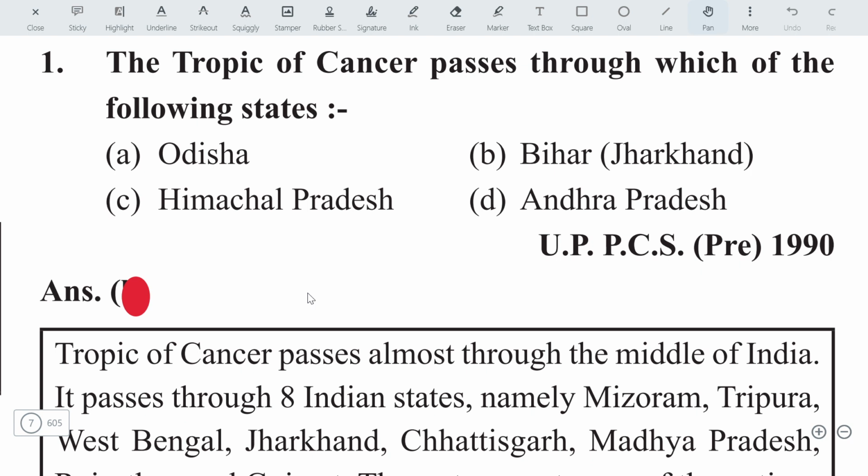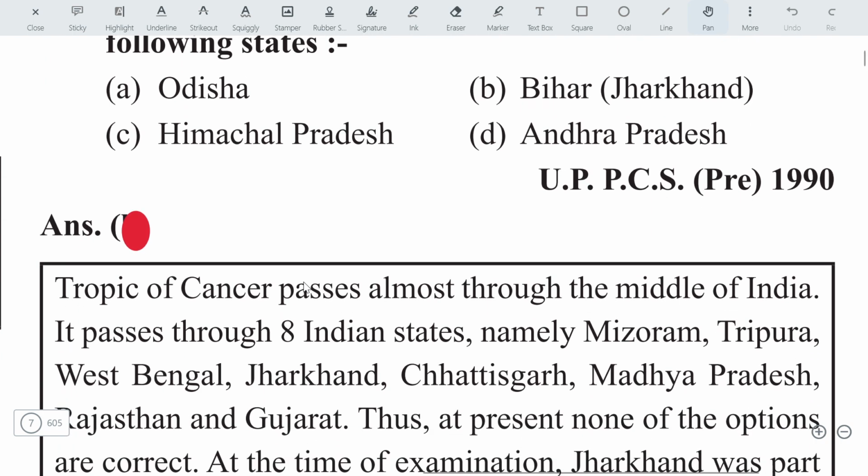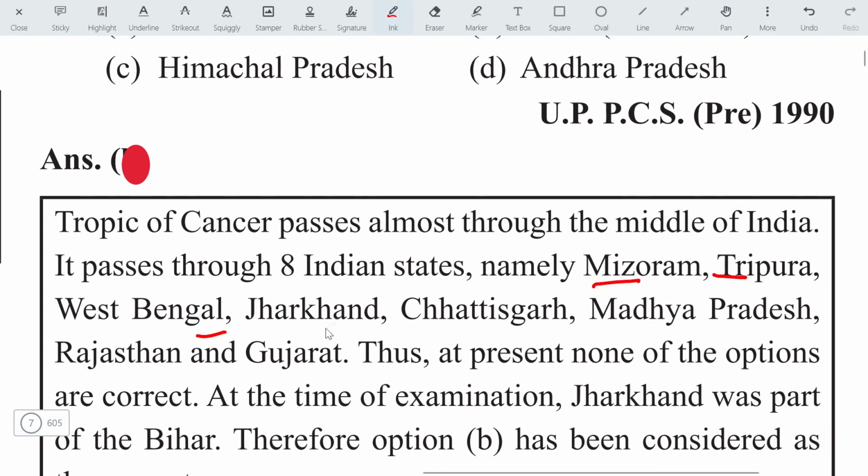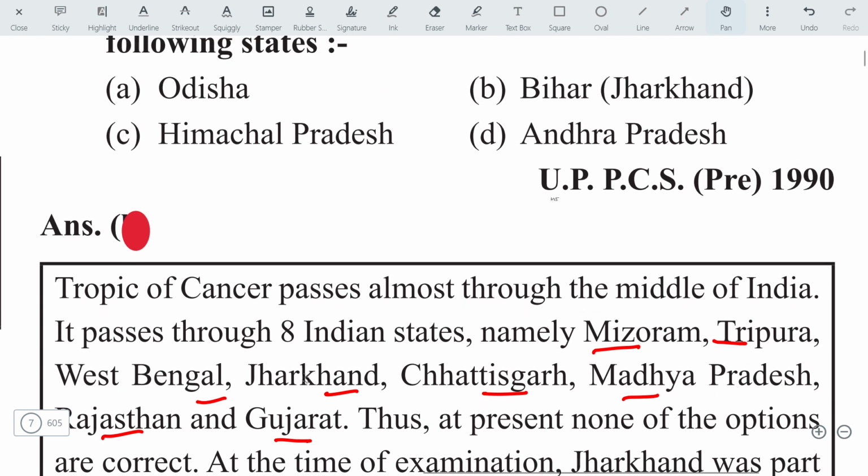Let's start the questions. The Tropic of Cancer passes through which of the following states? There are total 8 states through which the Tropic of Cancer passes, and those states you can see in the explanation. These states are Mizoram, Tripura, West Bengal, Jharkhand, Chhattisgarh, Madhya Pradesh, Rajasthan and Gujarat. If we go from west to east, it will be Gujarat, Rajasthan, Madhya Pradesh, Chhattisgarh, Jharkhand, West Bengal, Tripura and Mizoram. Then the answer here is Jharkhand, and option B will be the correct option.